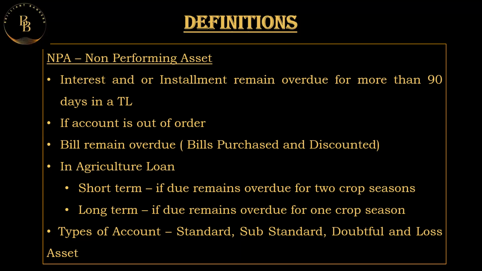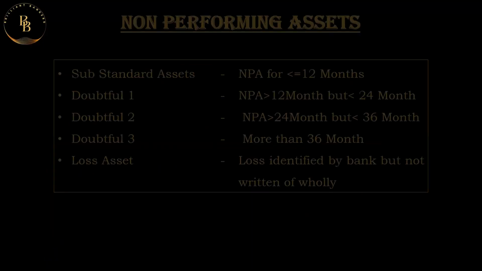non-performing asset. So what are the types of accounts? We have already seen that there is the standard account, the substandard account, the doubtful account, and the loss asset. So what is a standard asset? We have a standard asset divided into three types: the special mention account 0, special mention SMA 1, and SMA 2. In substandard, we have the substandard account, wherein the asset is already an NPA. In doubtful accounts, we have doubtful 1, 2, and 3, and then comes the loss asset.